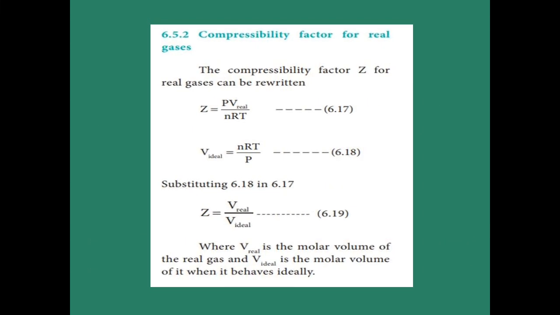Now, the compressibility factor for the real gases. We already know about that. The compressibility factor is PV divided by nRT. For real gases, we change the volume alone, so V real in equation 6.17. For ideal gases, V ideal is nRT divided by P. Now you substitute 6.18 into 6.17, and we get the compressibility factor as V real divided by V ideal. What does V real mean? It is the molar volume of the real gas. V ideal means the molar volume of the ideal gas.